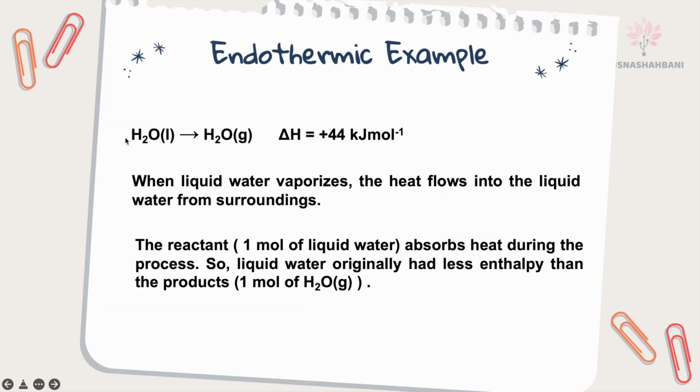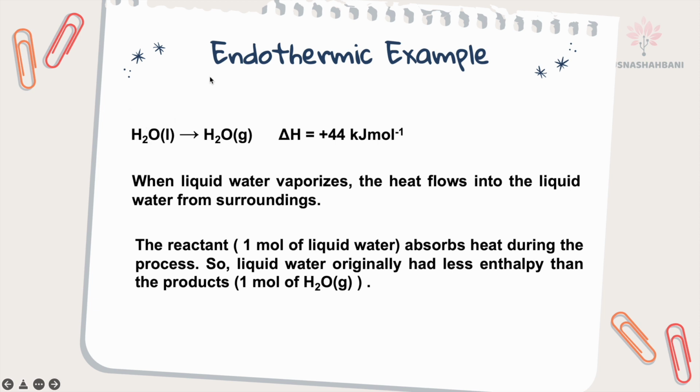Endothermic example: when liquid water vaporizes to become water vapor or gaseous water, heat flows into the liquid water from the surrounding. The reactant, 1 mole of liquid water, absorbs heat during the process. So liquid water originally had less enthalpy because it absorbed heat.